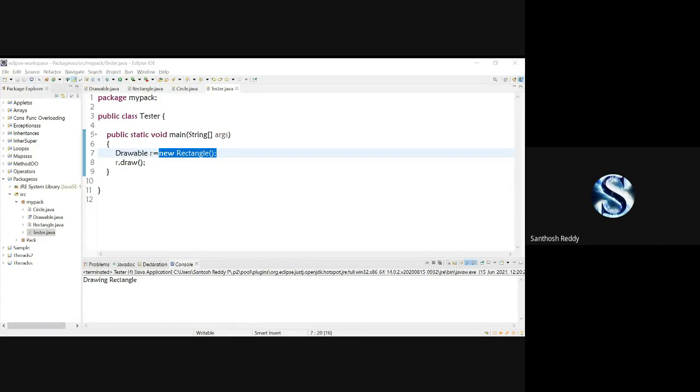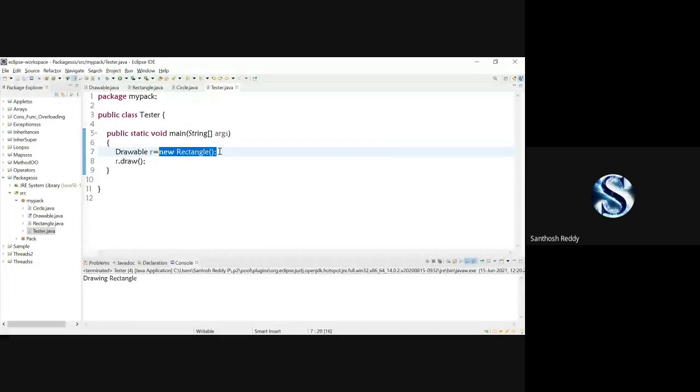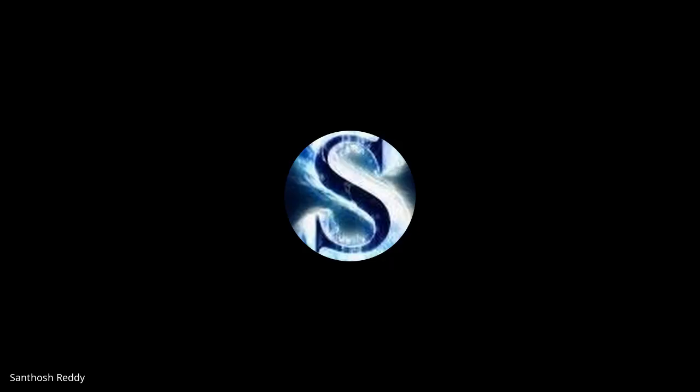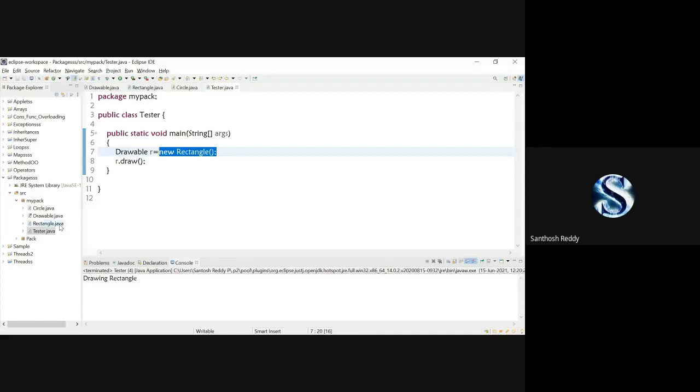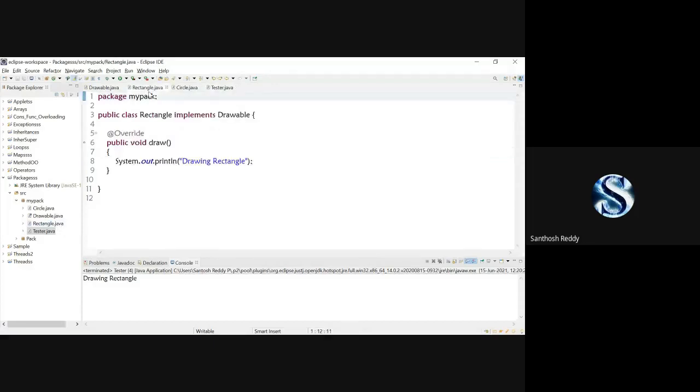Okay. It's done. Now I'll come up with a new concept: what is the problem with multiple inheritance? When we have two classes with the same method name, if I extend both classes, we are going to have an error. Why? Because we don't know from which class I have to take the method. For example, I have a Rectangle class and a Circle class, and at the same time I have a draw method in both.